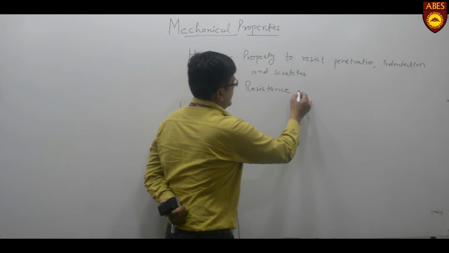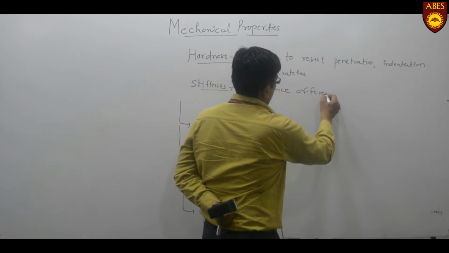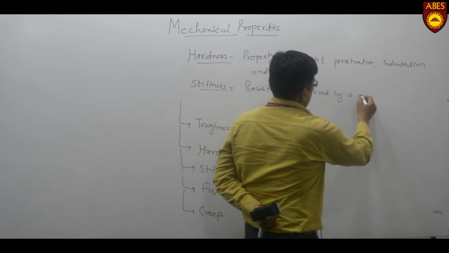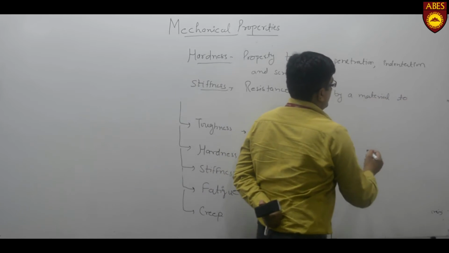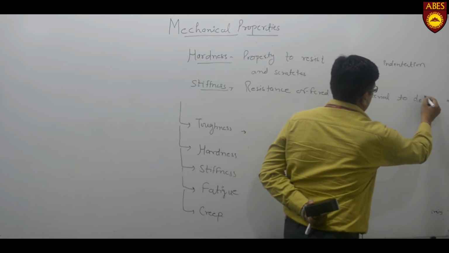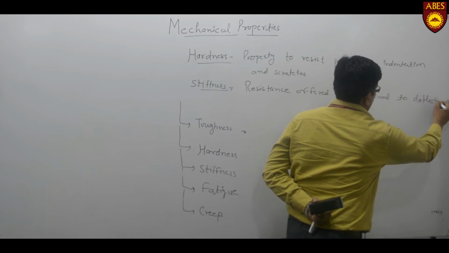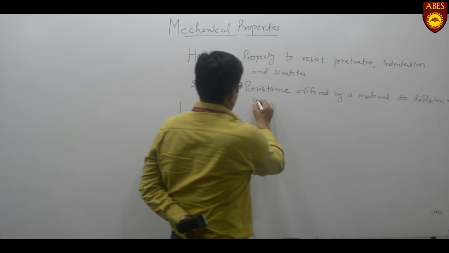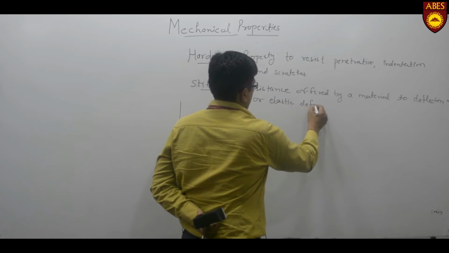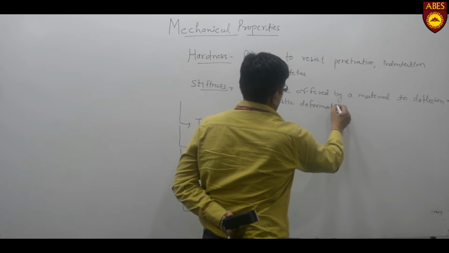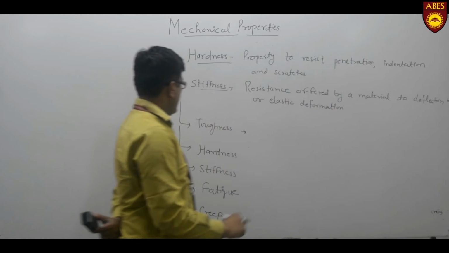So, resistance offered by a material to deflection or elastic deformation. This is known as basically stiffness.